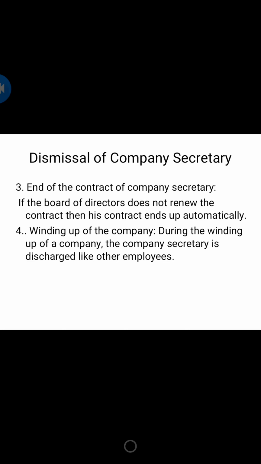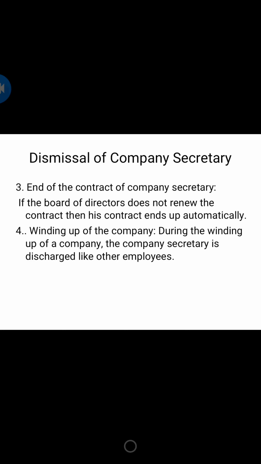So end of contract means here we are, the company and the secretary. So they have the contract, right? The contract, so he may be appointed for some particular period. Okay, so in such case, what happens? A company secretary is selected for the permanent term. If the board of directors does not renew the agreement, then what happens?